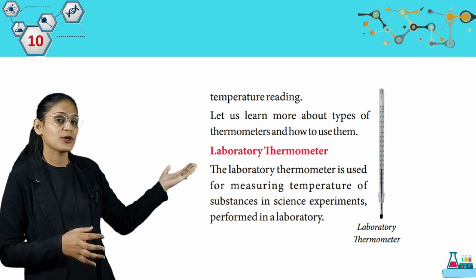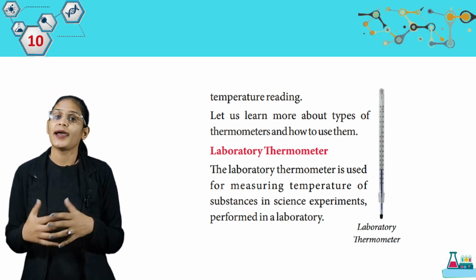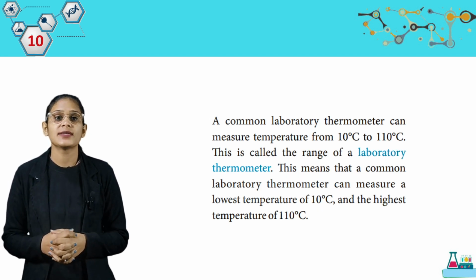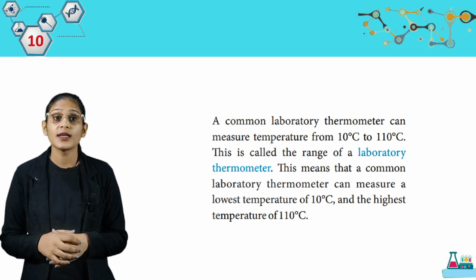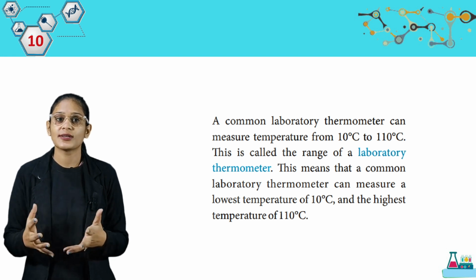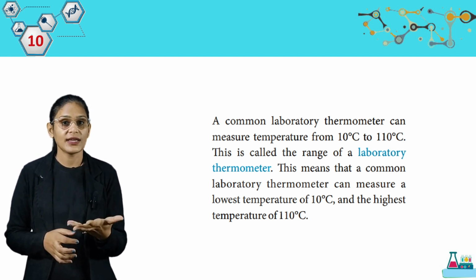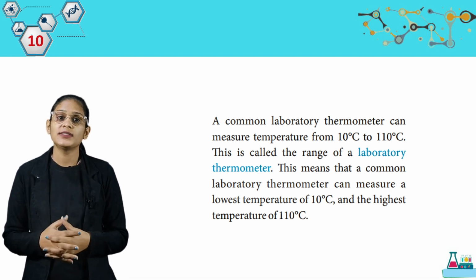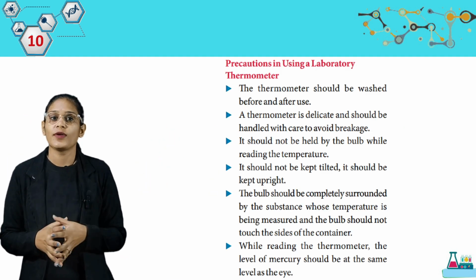So student, look at this picture. Here we have a laboratory thermometer, and laboratory thermometers are used in labs. A common laboratory thermometer can measure temperature from 10 degrees Celsius to 110 degrees Celsius. This is called the range of a laboratory thermometer. This means that a common laboratory thermometer can measure a lowest temperature of 10 degrees Celsius and the highest temperature of 110 degrees Celsius. Now we have precautions in using a laboratory thermometer.